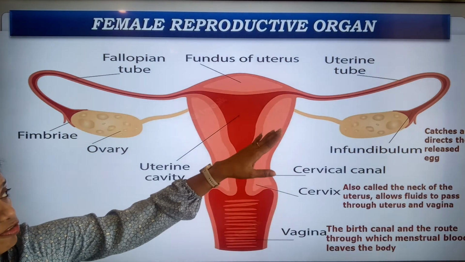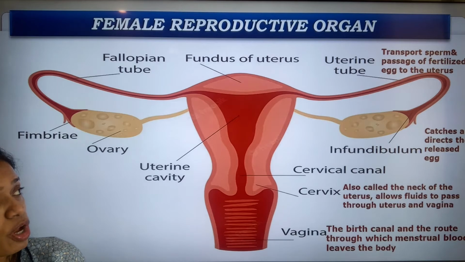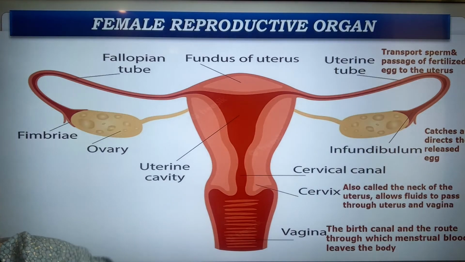Now let's see the uterine tube. What is the uterine tube? It is the transport of sperms and passage of the fertilized egg to the uterus.